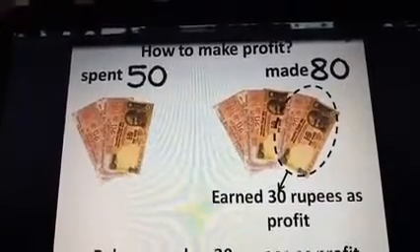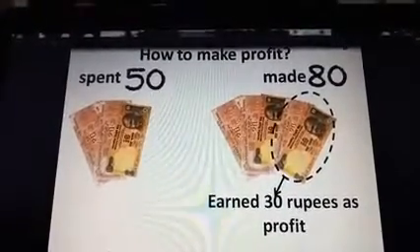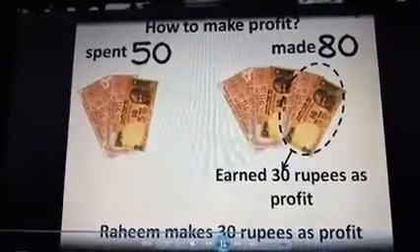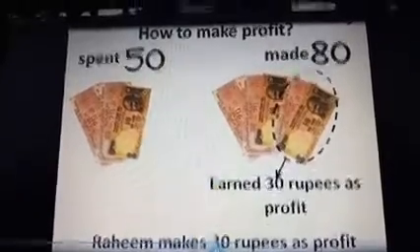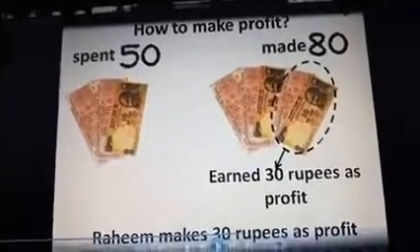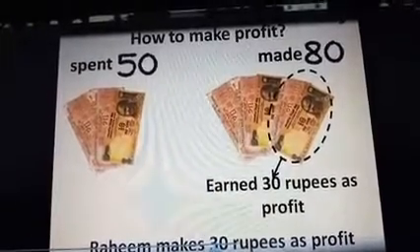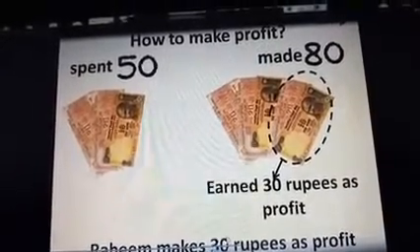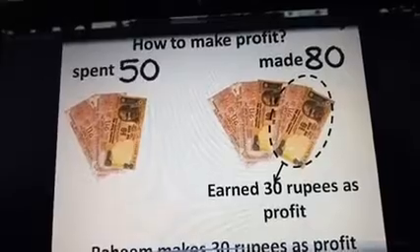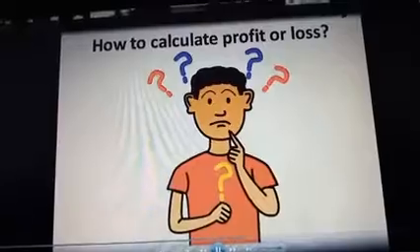Rahim makes profit by making 80 rupees after spending 50 rupees. So we can say we make profit when the selling price is greater than the cost price. So children, when the selling price is greater than the cost price, we should get the profit. We can say he makes 30 rupees extra and that is profit. But how do you get that?